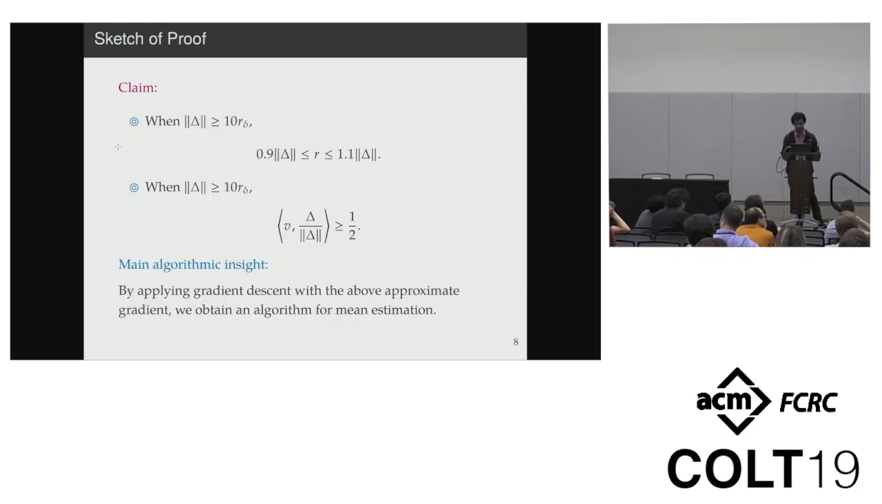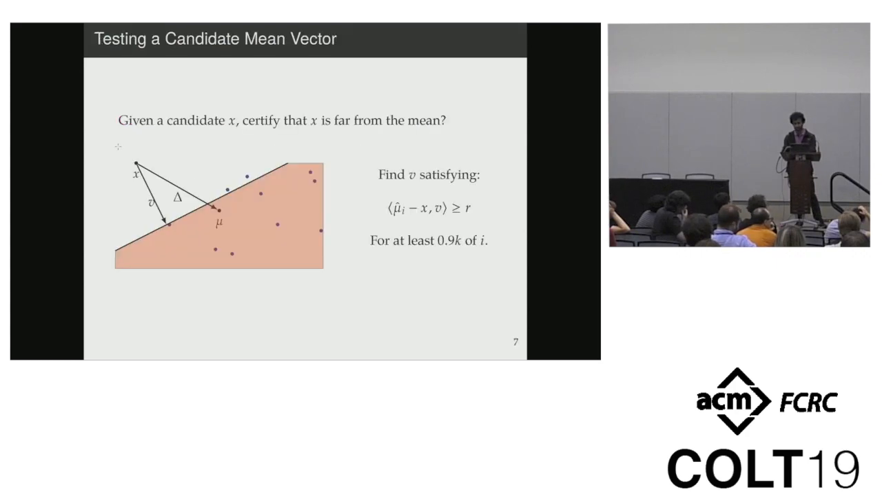And under the same conditions, you show that this vector v that you get from solving this program also has strong alignment to the unit vector along the direction of Delta. And then it turns out that these are the only two properties that you need to run a gradient descent style algorithm to get exponentially fast convergence. And this also holds true for the convex relaxation of the problem that we spoke about previously.